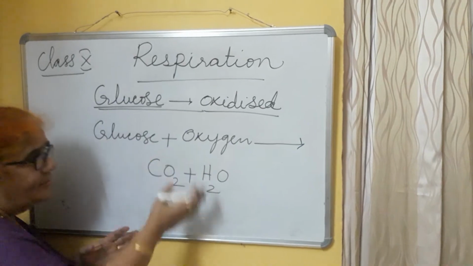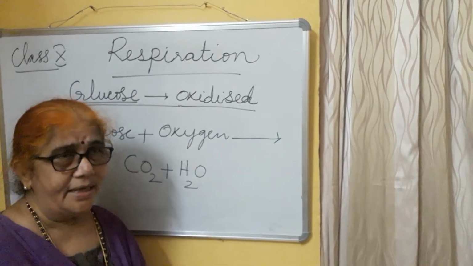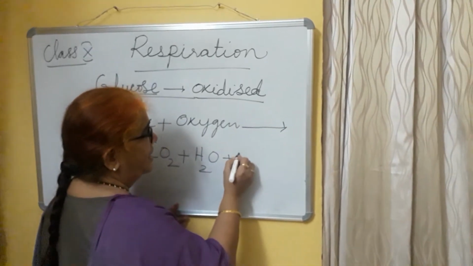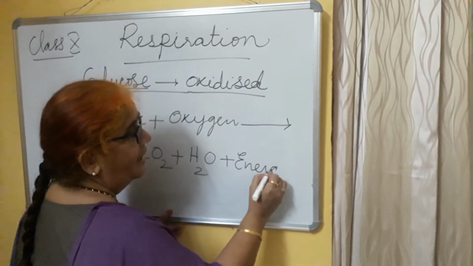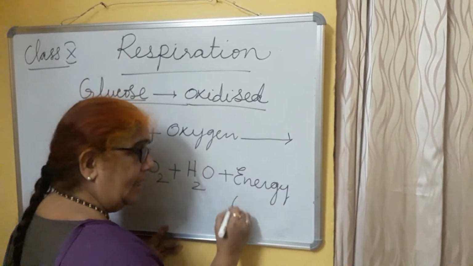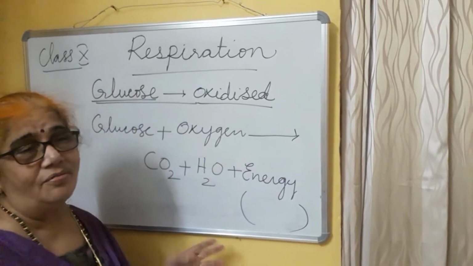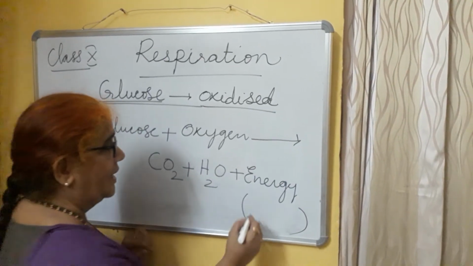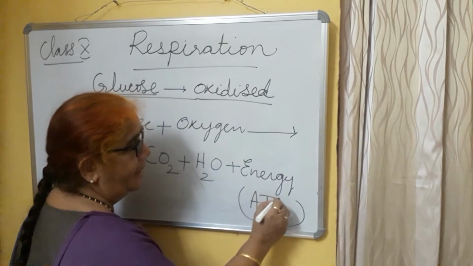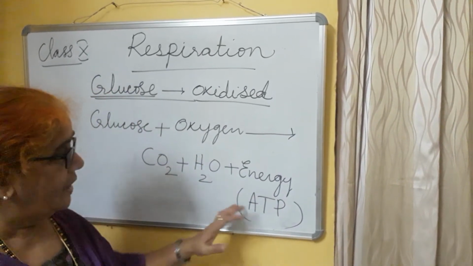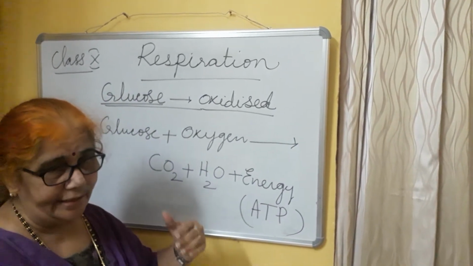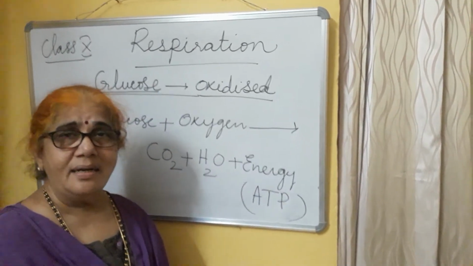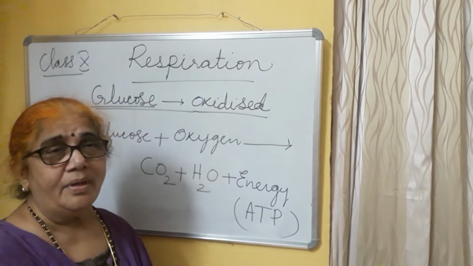And what is the use of this oxidation of the food? After taking the food, what is the use of the food? The food has to convert into energy, and with that energy our body does all kinds of work and all kinds of functions. The energy is in the form of ATP, adenosine triphosphate. The phosphate bonds start breaking and releasing energy. That energy helps the body to do external as well as internal activities.